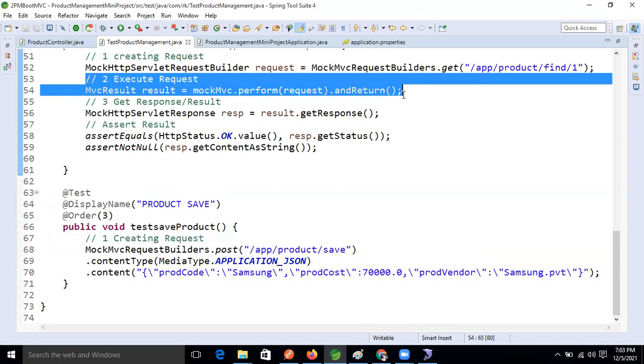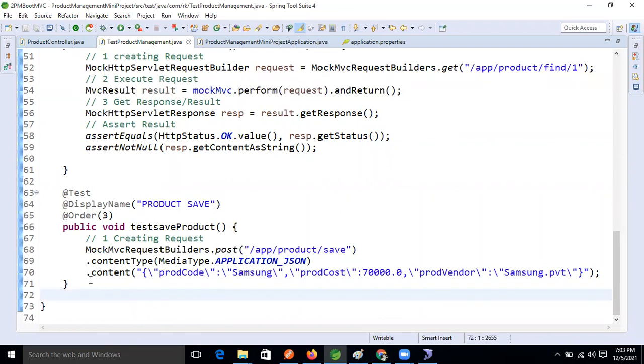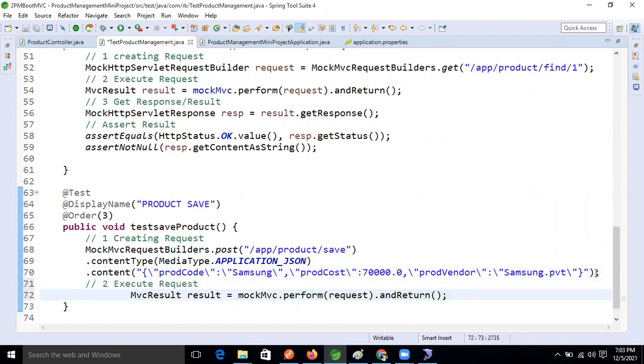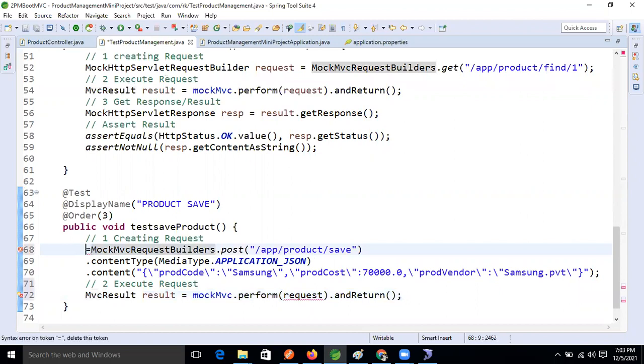Shall I copy this one again? Just copy that. So fine now, guys. Here we will again execute the request. What is the request here? This one will return what, guys? MockHttpServletRequest, sorry, the MockMvc request builder.